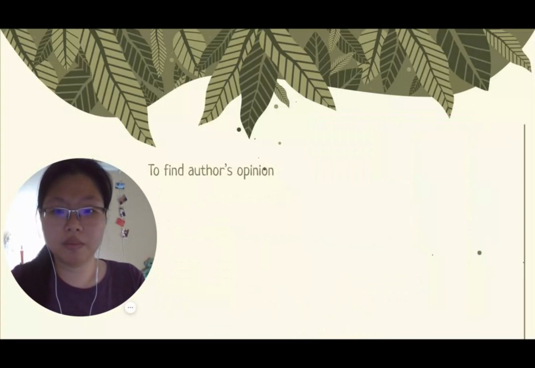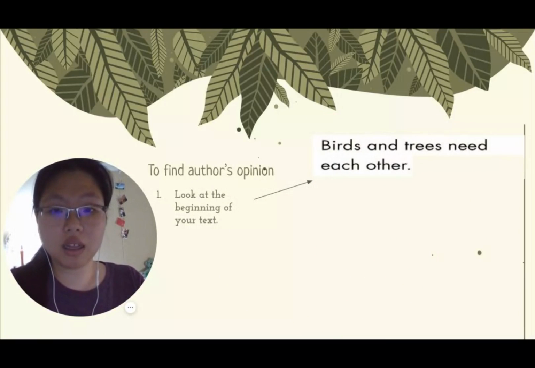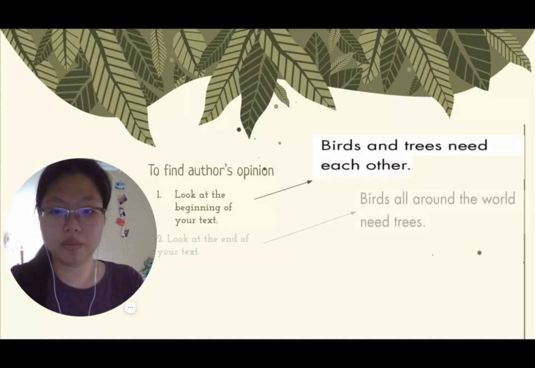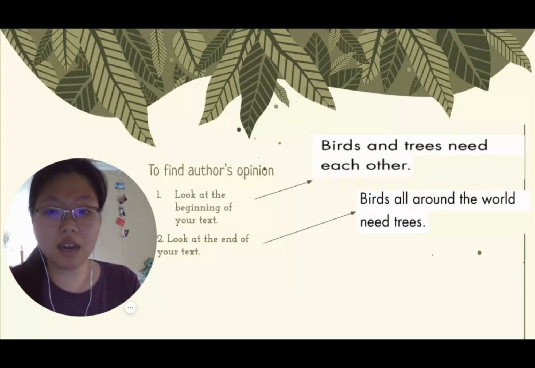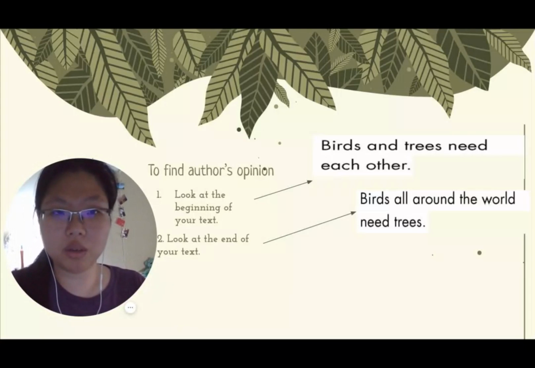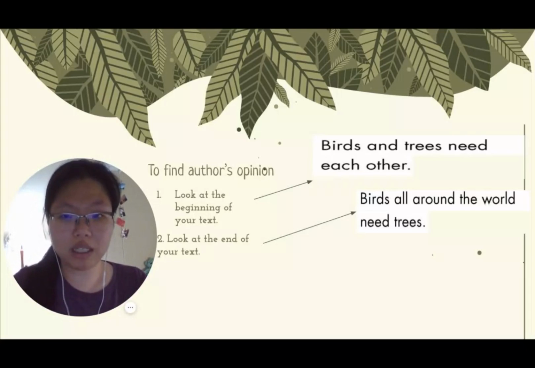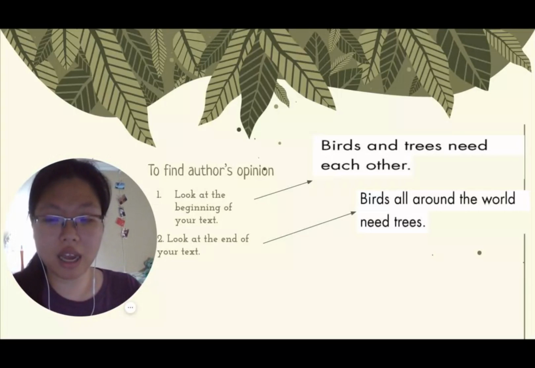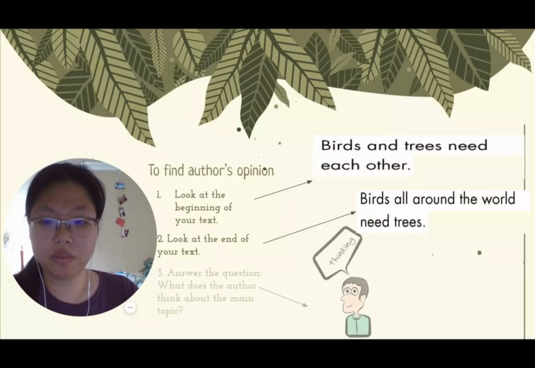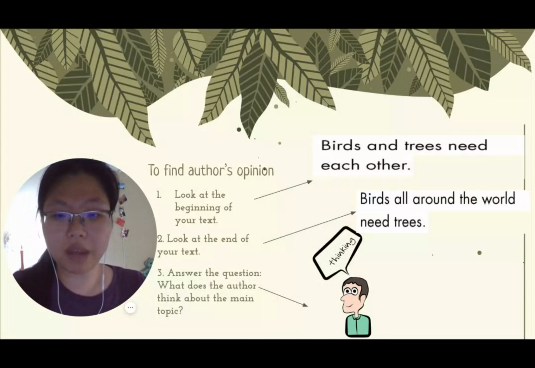To find the author's opinion, first, look at the beginning of your text. Many times, the author begins their story or their book with what they think about the topic. Second, look at the end of your text. Many times, the author ends the book or story or their text by summarizing the most important ideas that they had about the book. Number 3, answer the question. What does the author think about the main topic?